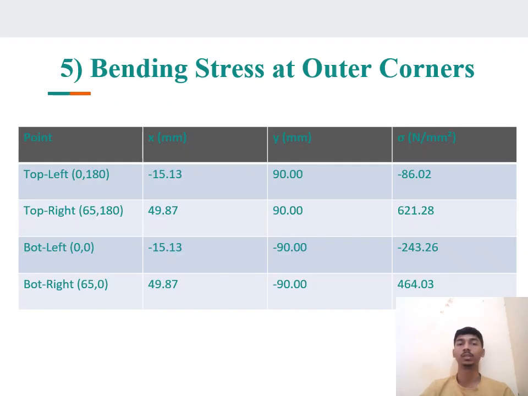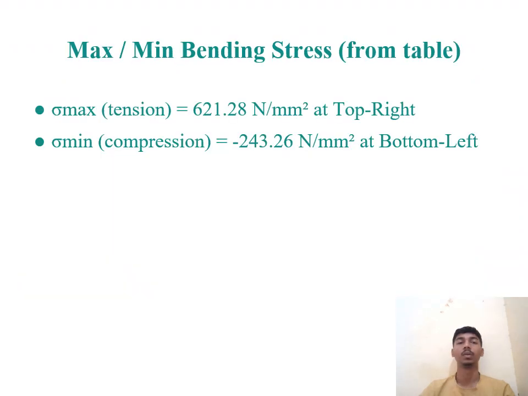Here is the bending stress at outer corners. Here is the point x in mm, y in mm, and sigma, that is Newton divided by mm square. Now we are calculating maximum and minimum bending stress from the given table.